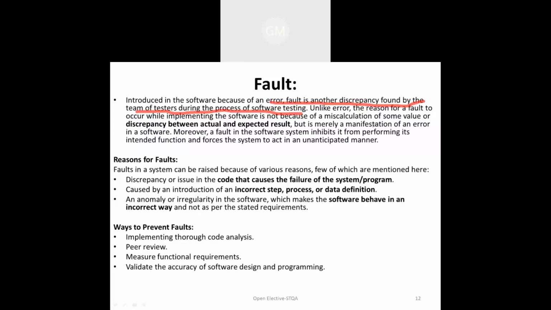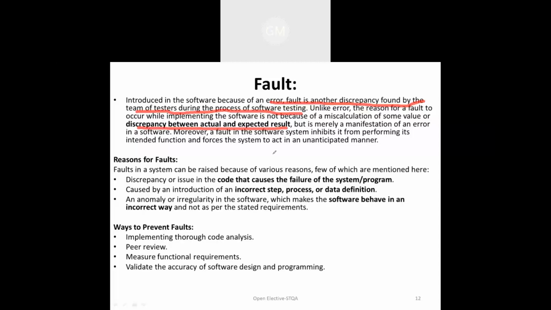So what is the reason for the fault? There are various reasons for a fault to occur in the system. In the implementation part, the software calculation may be done wrongly or it gives you a wrong result. Some values are not as per our expectation. That is called a fault. So we can say that a miscalculation or difference in values between actual and expected result is called a fault.